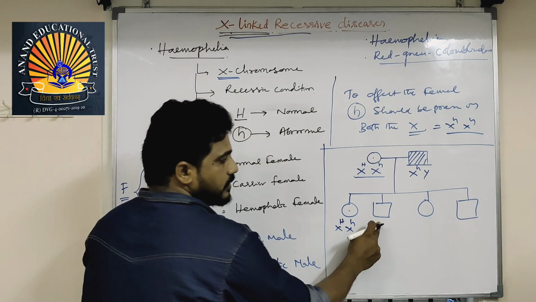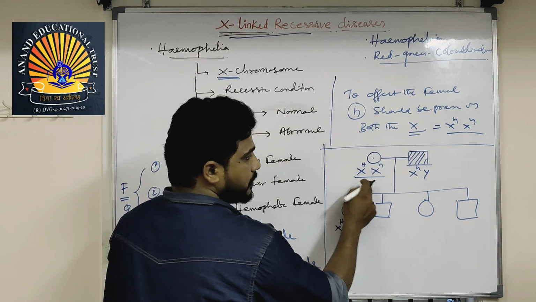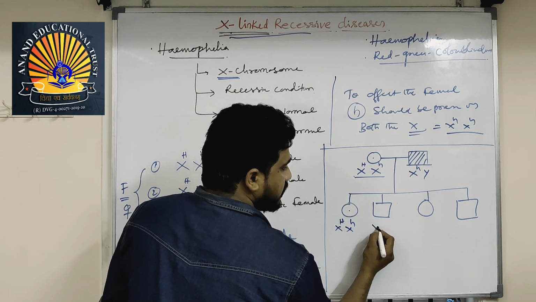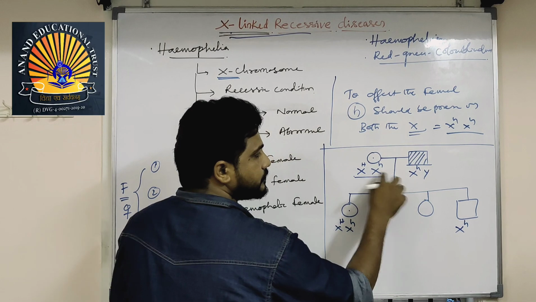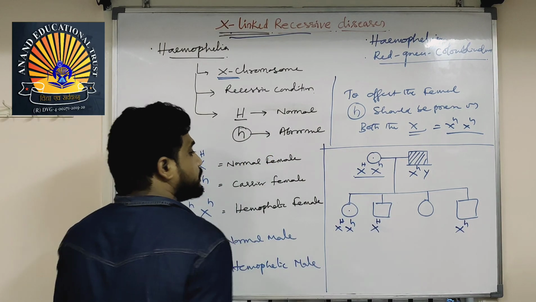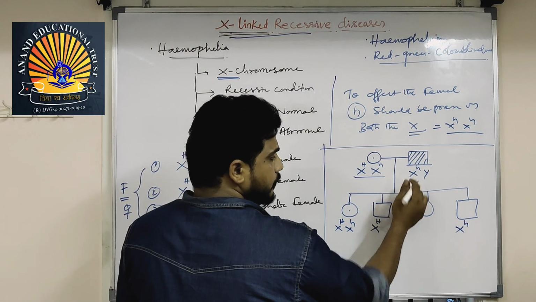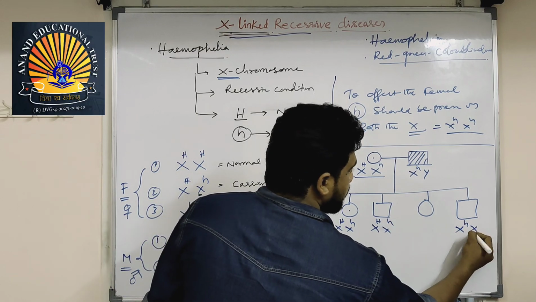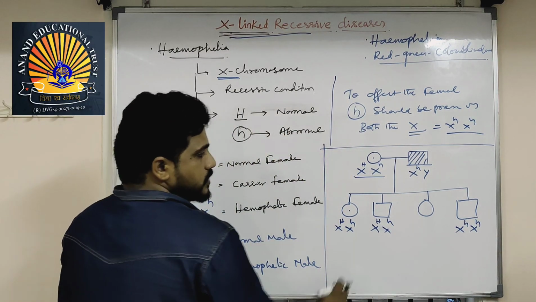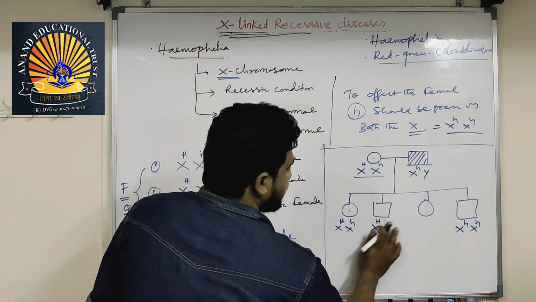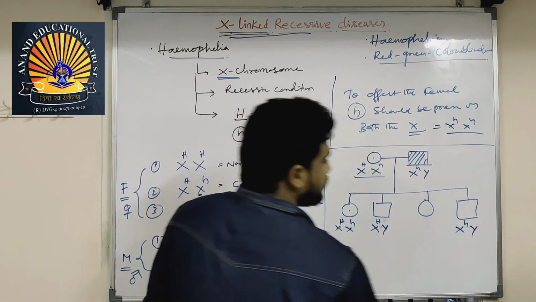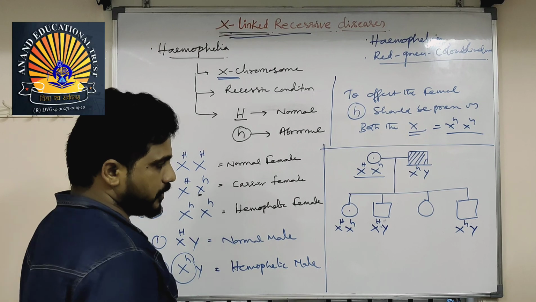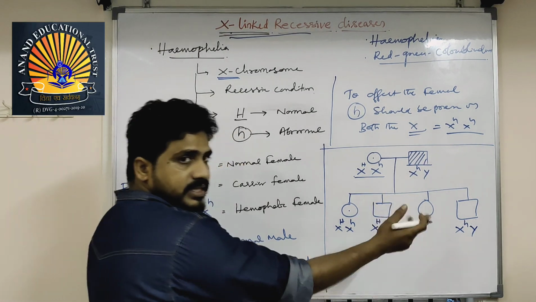Then this son carries X from mother. If this is the X capital H, if this is the X small h, probably either one. Then one from father, sorry, here it will be Y. The boy receives Y from father. Then on the Y nothing will be there.